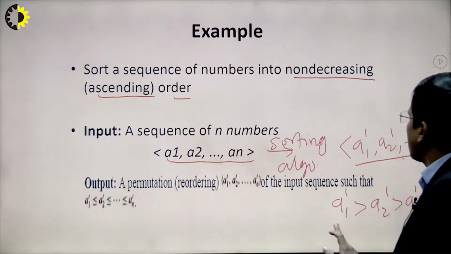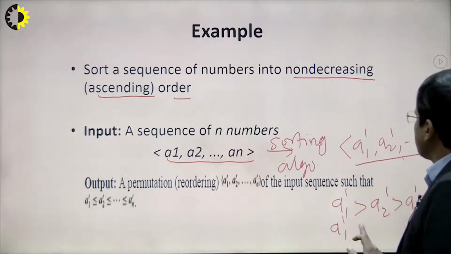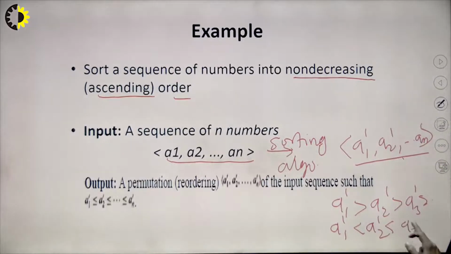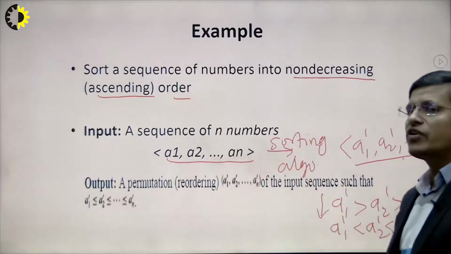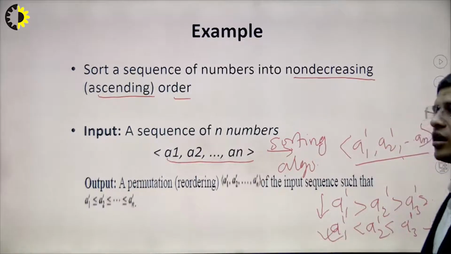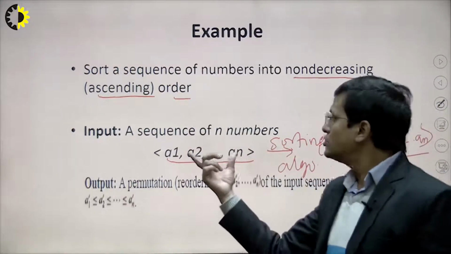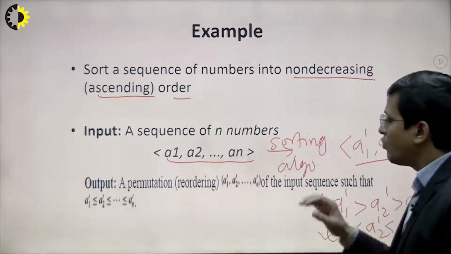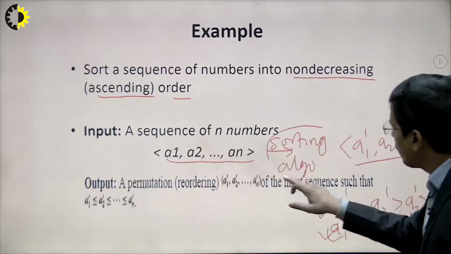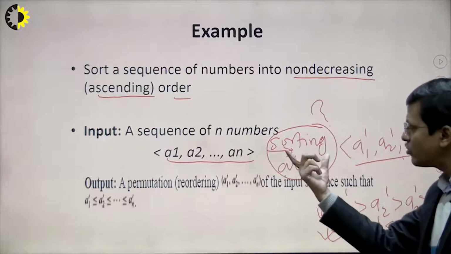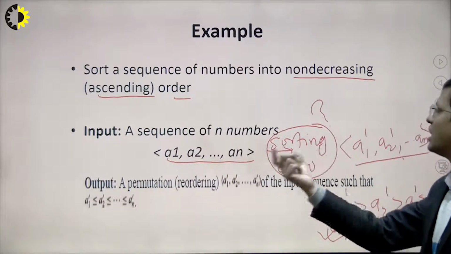You can also consider it like this: if A1 dash is less than A2 dash, and A2 dash is less than A3 dash, this is for the increasing order and the other is for the decreasing order, right? There are various ways, but mostly we are trying to find this one, because we are going to sort the unsorted array into a sorted array. So we'll see the process. What are the algorithms we have to sort these elements?